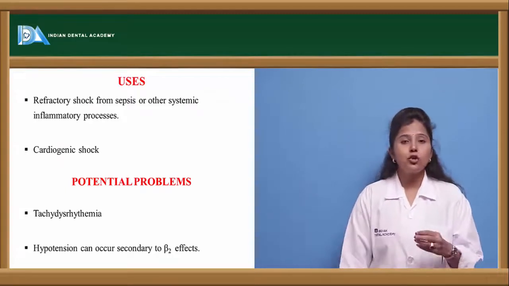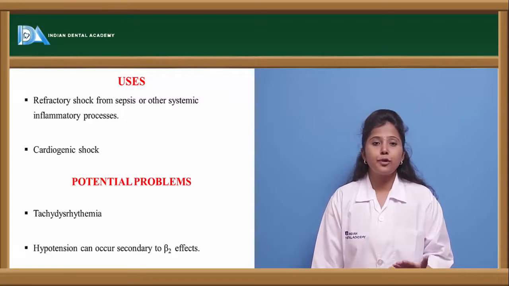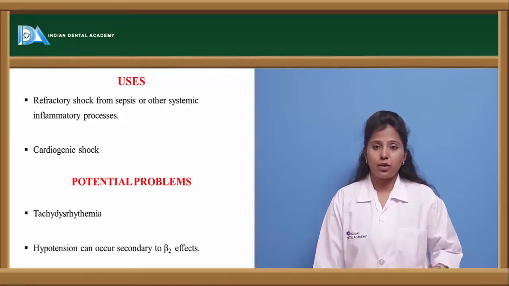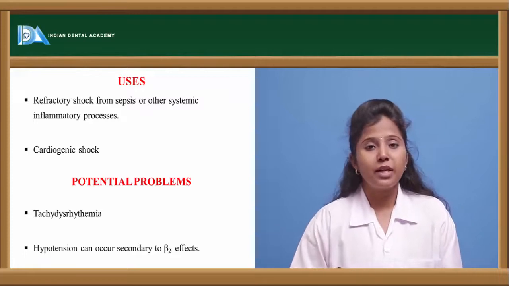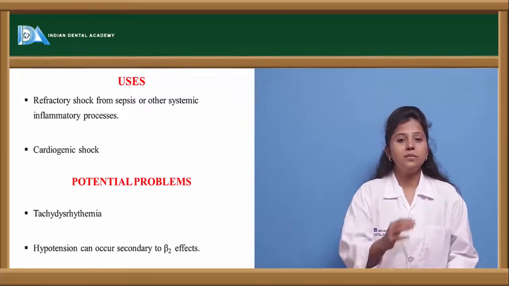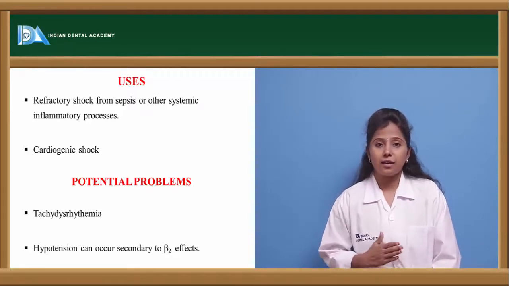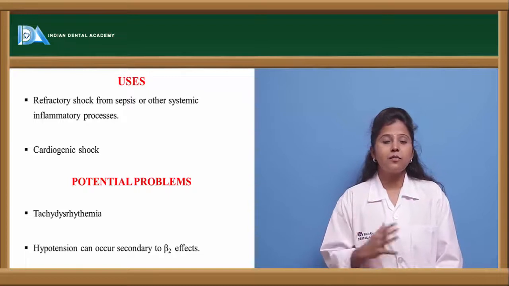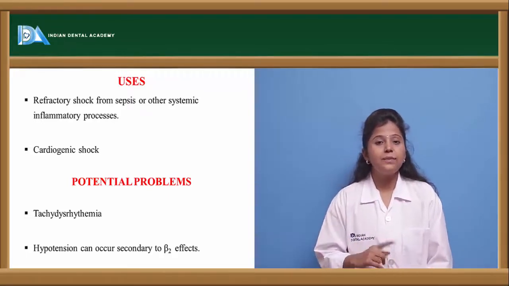And it is also preferred in cardiogenic shock, the shock which is caused because of cardiac or myocardial dysfunction. The main side effect of dobutamine is that it causes tachydysrhythmia. So what does this mean? I told you dysrhythmia is the disturbance in the heart rate, or the rhythm of the heart. Tachycardia is a condition where there is increased heart rate.